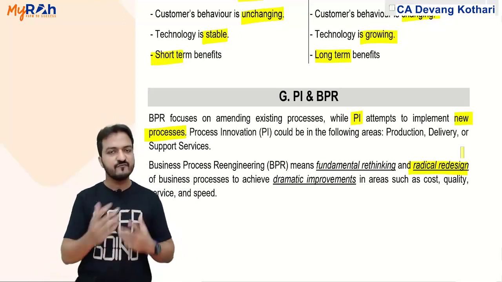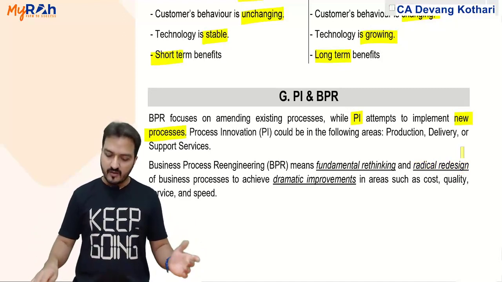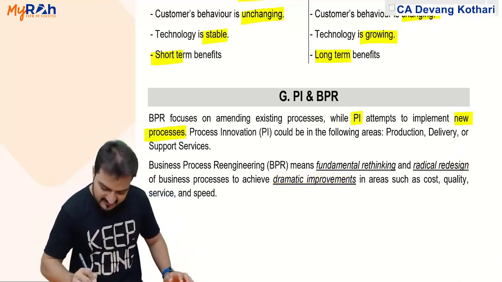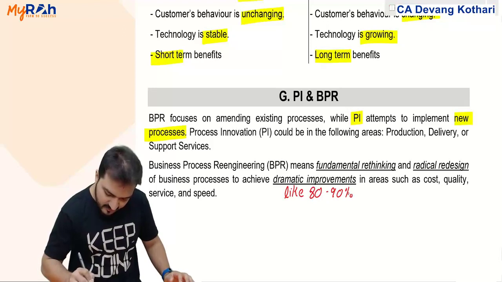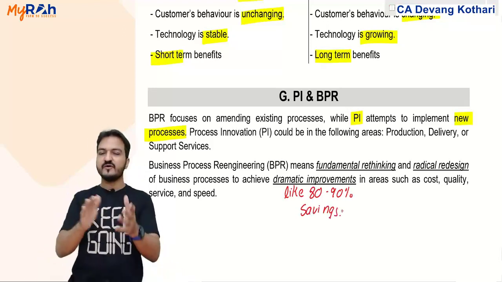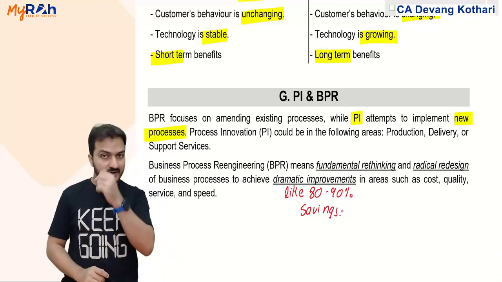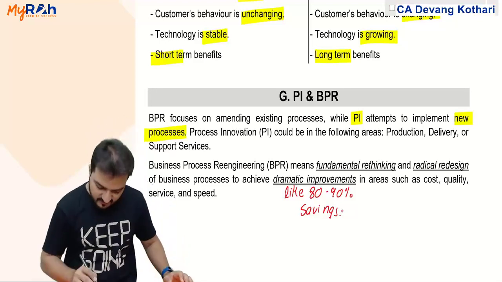Radical means massive redesign, a complete change in my design of doing the work, and it should give me dramatic improvements. Dramatic improvements like 80 to 90% savings. If it gives me 80-90% savings, then it will be called BPR, otherwise it is not BPR. Done.